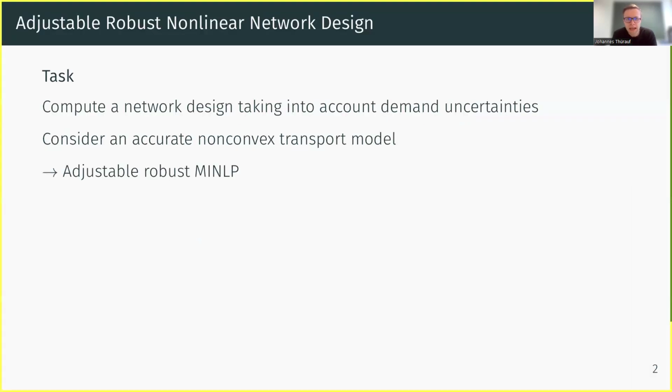So the main task today is that we want to compute a network design taking into account demand uncertainties. While we do this, we will consider a very accurate non-convex transport model for transporting the demand scenarios through the network, which will then lead to an adjustable, robust, mixed integer nonlinear optimization problem. So a very challenging, robust optimization problem.